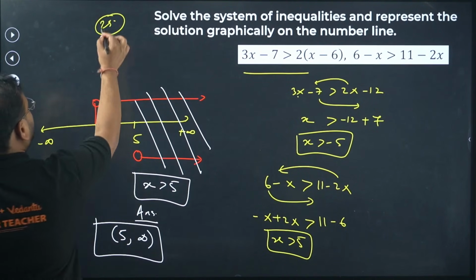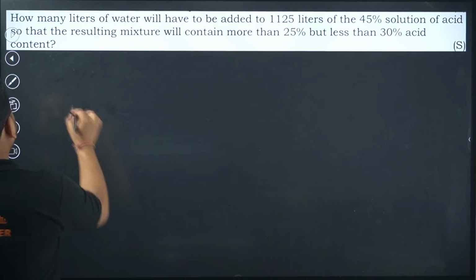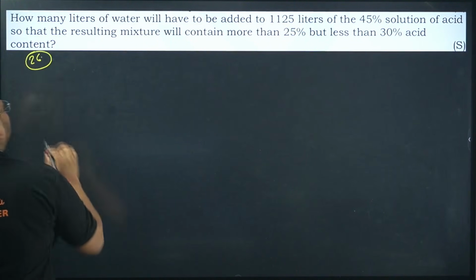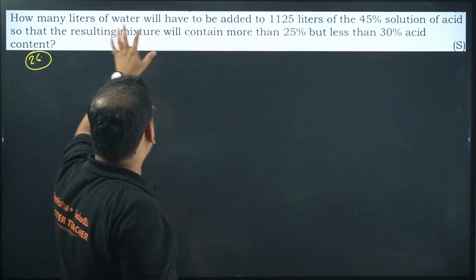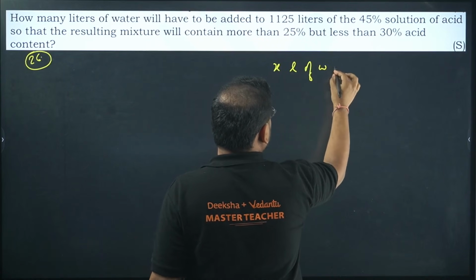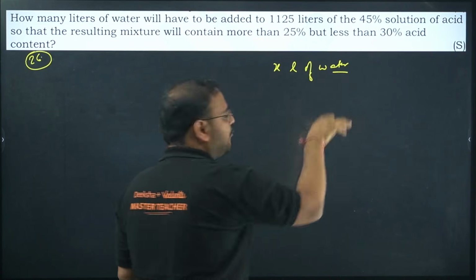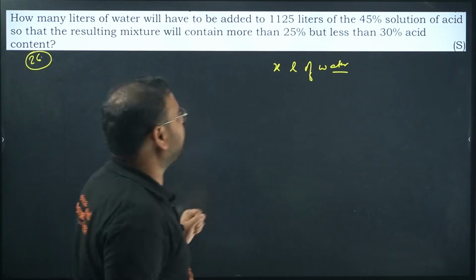26th now. A very good question. A little bit calculative, a very little bit calculative. So just bear with me. How many liters of water? Sir, x liters of water. The question is, how many liters of water will have to be added to 1125 liters.